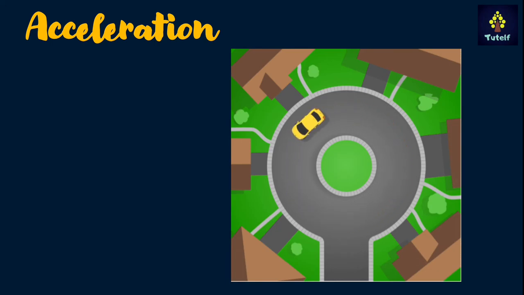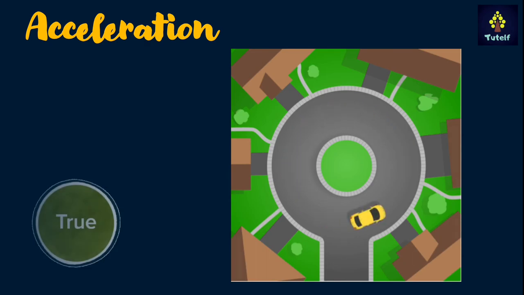Next, let's see the case of a moving car on a circular track. Imagine that the car is moving at a constant speed of, let's say, 45 km per hour. Since the speed is constant, we'll check out the direction. Now at every point, the direction of the car is changing, right? So we can say that there is change in direction. Since there is change in direction, there is change in velocity, and hence we can say that our car is accelerating here. I hope this part is clear to you.